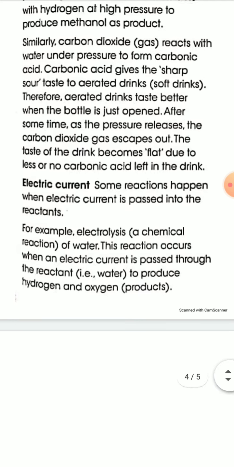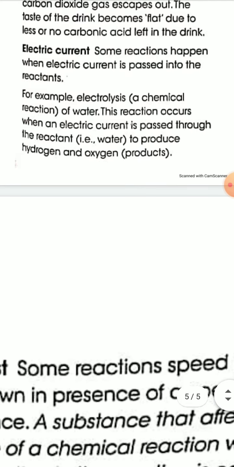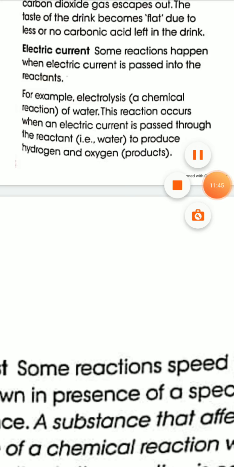Next is electric current. Some chemical reactions take place when electric current is passed into the reactants. For example, electrolysis of water.